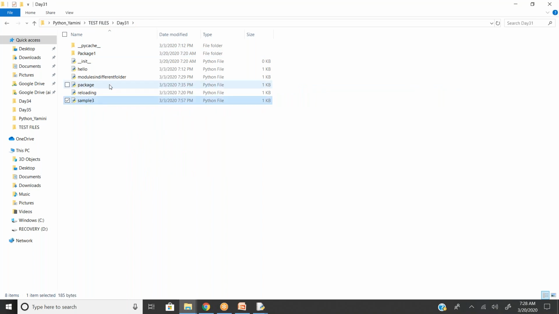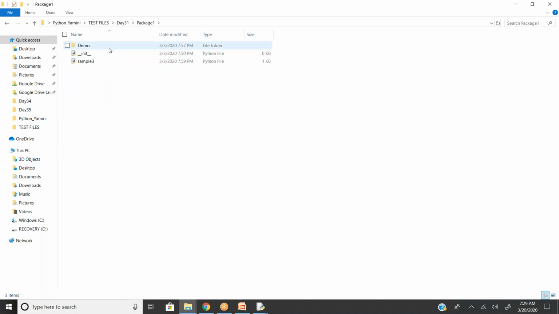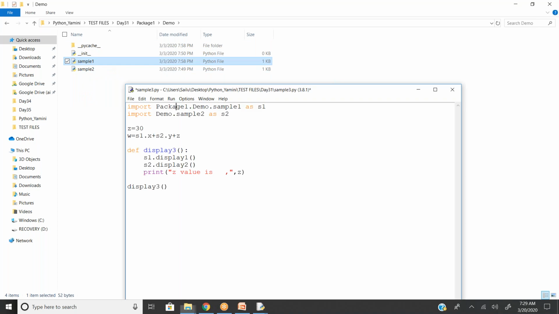To get the sample1 file, I have to enter into package1 and then go to demo. Within the demo, I have sample1. So I'm giving the same thing: go and search in package1. Within package1, there is another folder called demo1, and within demo1, I have a module called sample1. So you need to give the entire syntax.